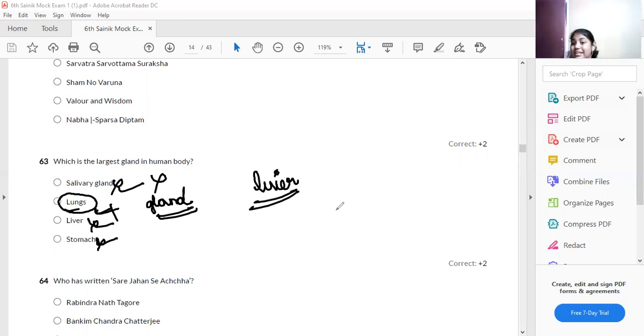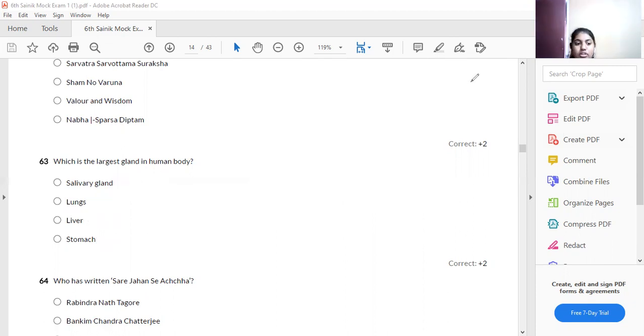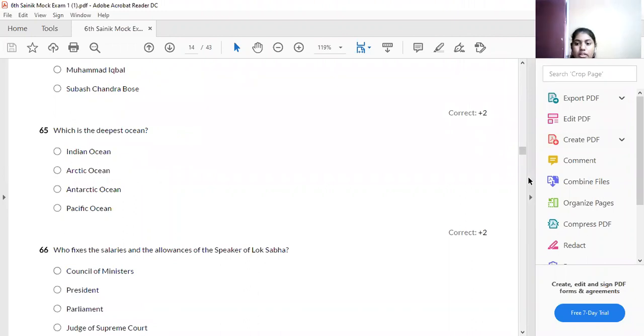Therefore, option C is your answer when compared to the salivary gland, lungs, and stomach. The liver is the largest gland of the human body. Okay, the next question. Look at the next question.